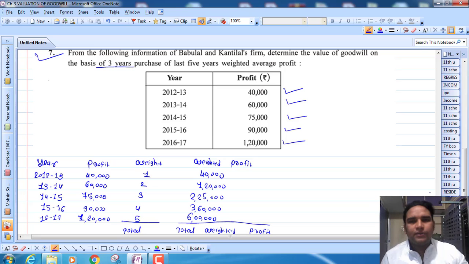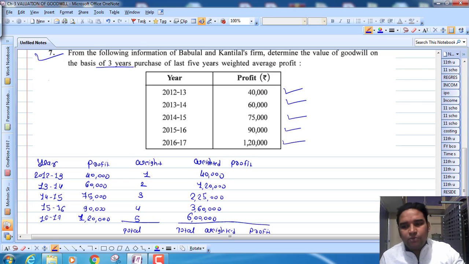Weighted average profit, right? Always, and note बना लेना इसकी कि whenever the trend is given, always follow the weighted average profit method. Sometimes they will provide you questions and ask you to use the appropriate method. So if profit is given on an increasing or decreasing trend, or you can identify the trend, then always follow the weighted average profit method.